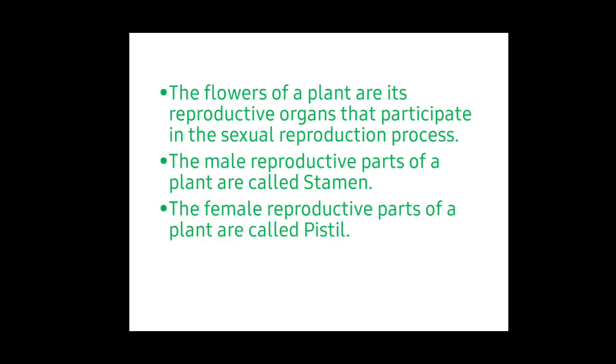Next, let's start to see about sexual reproduction. The flowers of a plant are its reproductive organs that participate in the sexual reproduction process. The male reproductive parts of a plant are called stamen and the female reproductive parts of a plant are called pistil.